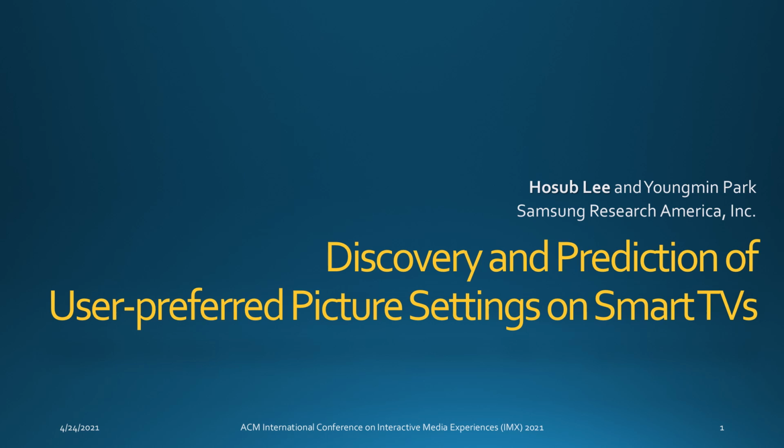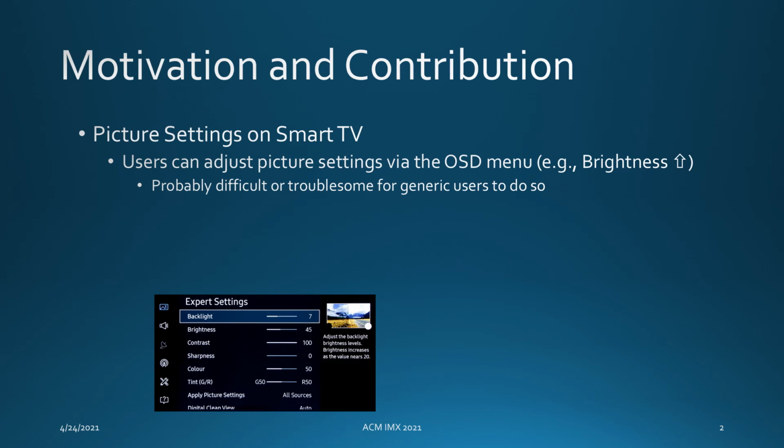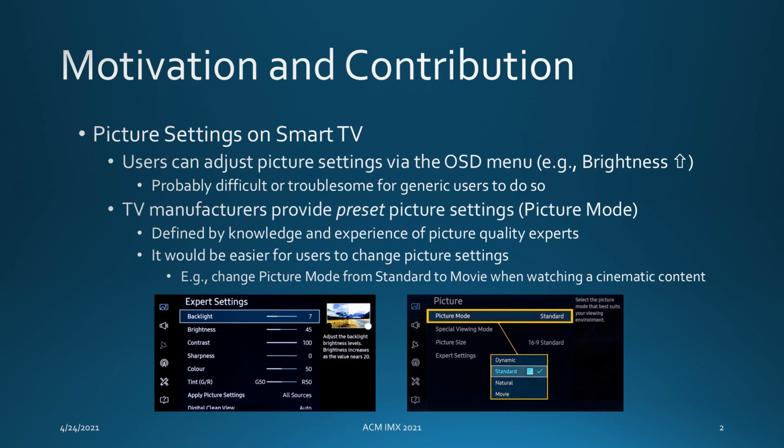Today I present our research about discovery and prediction of user-preferred picture settings on smart TVs. Picture quality is the most important value in TV devices, and users can customize picture settings to find the best possible picture quality out of their TVs. However, it might be difficult for some generic users to do so. For these reasons, TV manufacturers provide predefined picture setting configurations such as picture mode. Using picture mode, users can easily change picture setting.